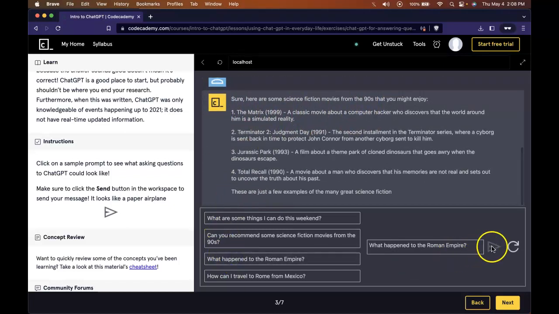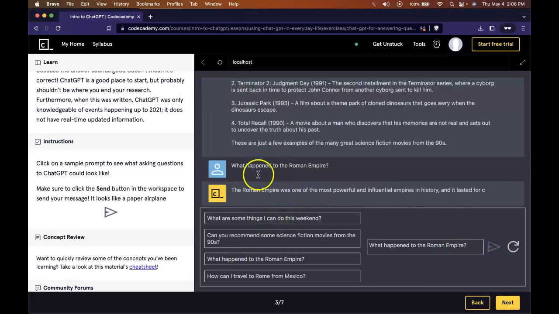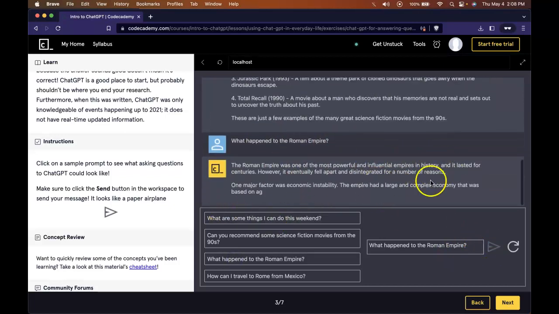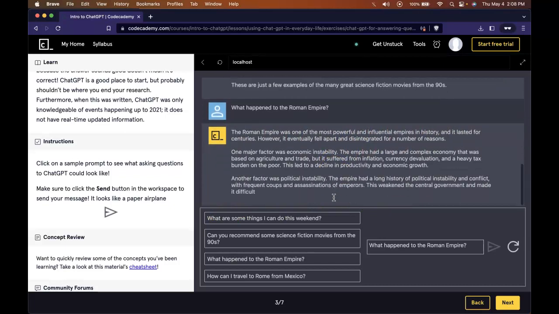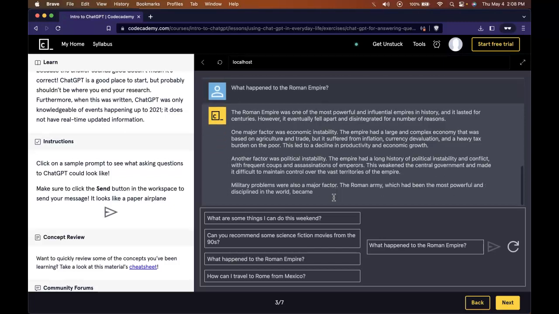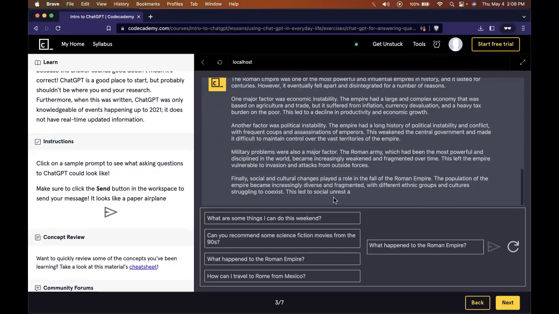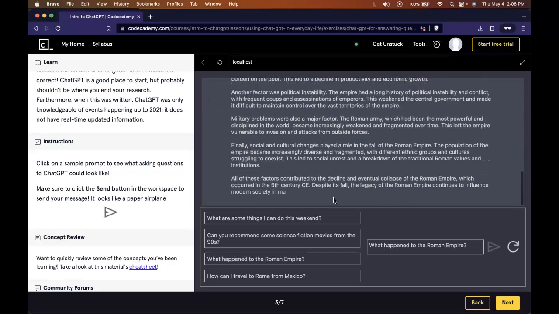What happened to the Roman Empire? So those are just some examples. Let's try this Roman Empire one. Gives you history on it. So again, it's like a conversational search engine. You could talk to it and it's able to provide information on a vast amount of data set. Let's hit next.